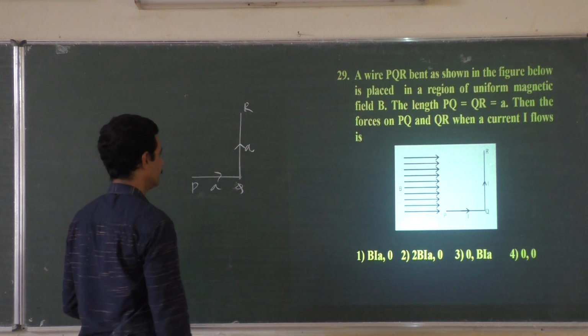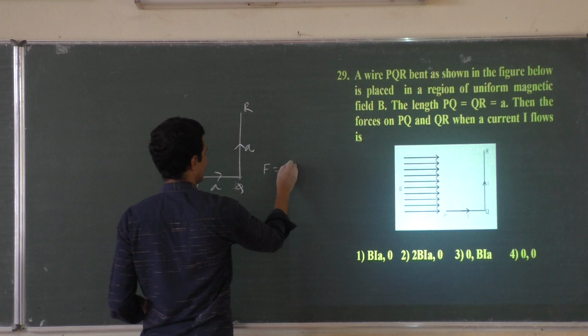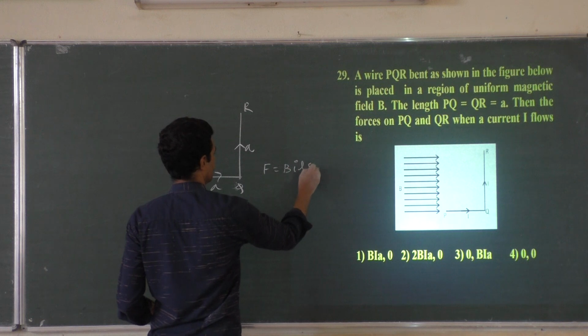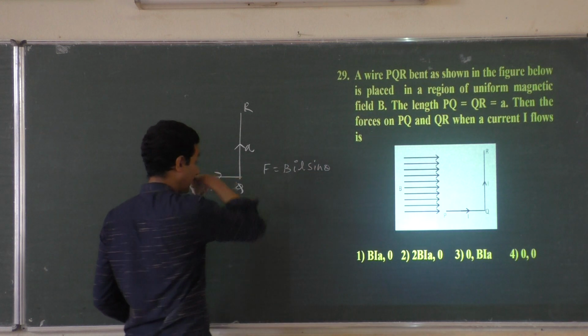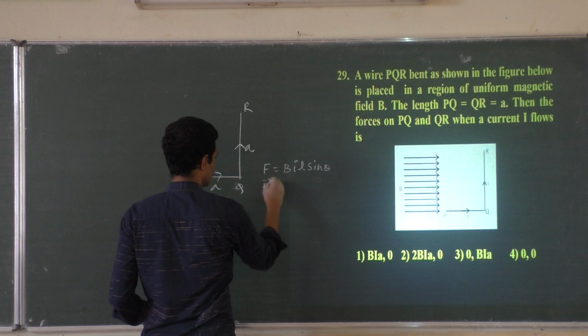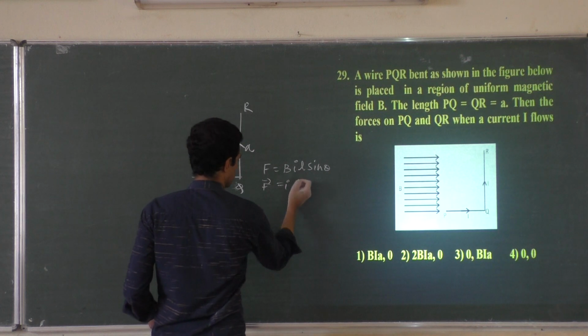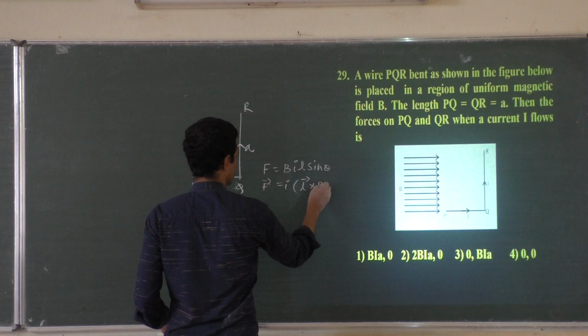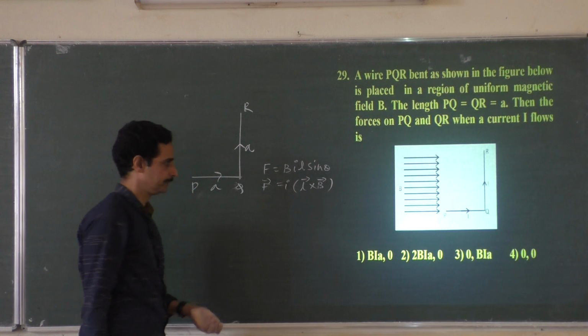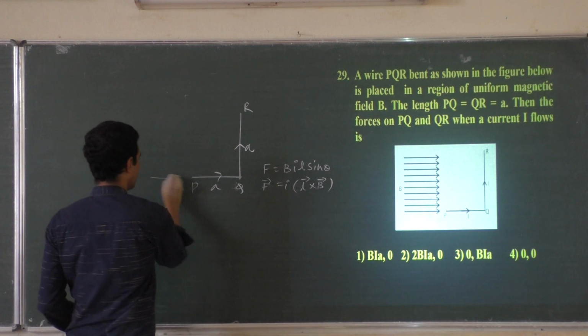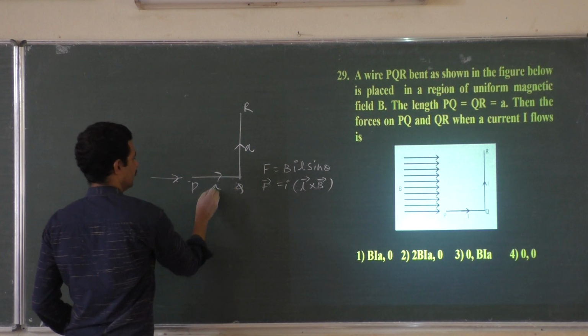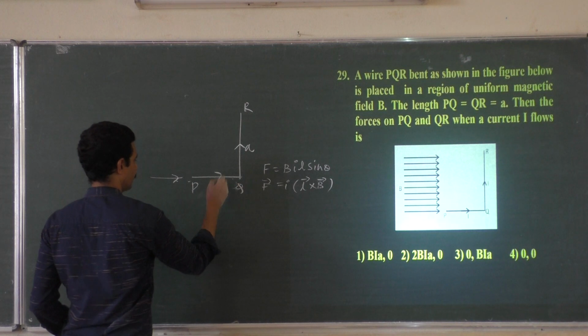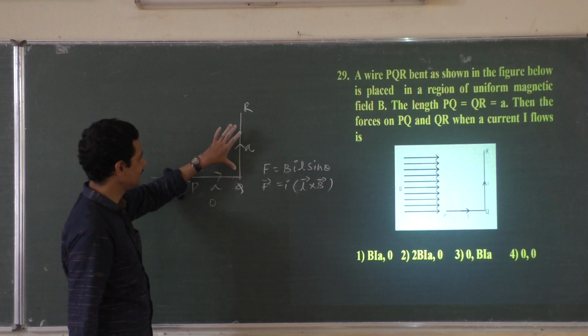What is the force acting on any current carrying conductor placed in a magnetic field? BIL sin theta, or I into L cross B. Now L cross B is the cross product, sin theta. Since this side is parallel to the magnetic field, force on PQ is 0. No force acts on this because sin 0. This is sin 90.